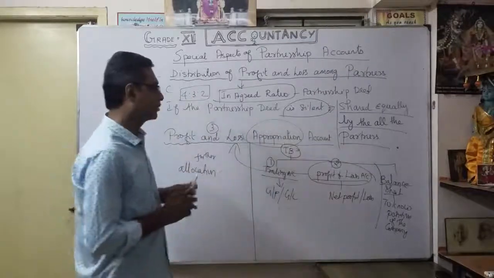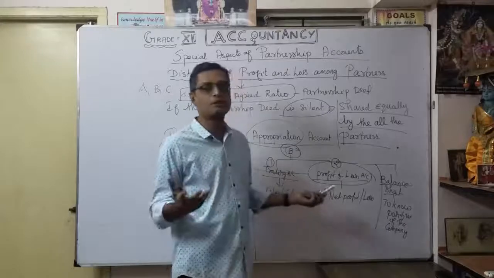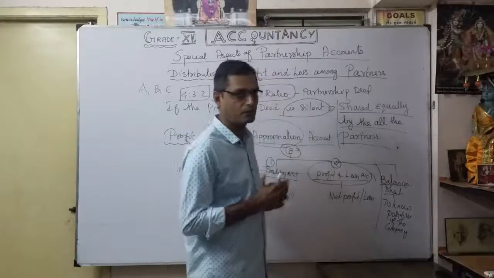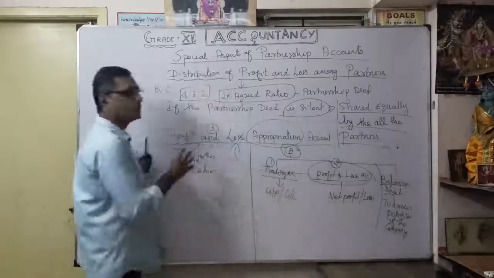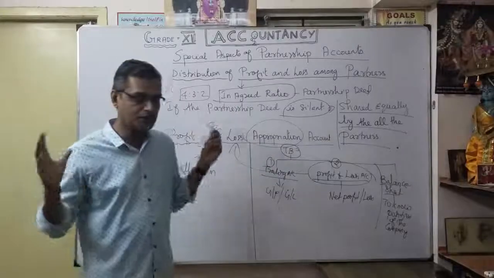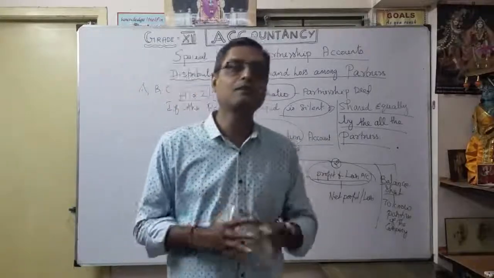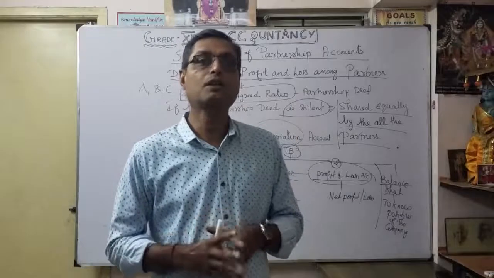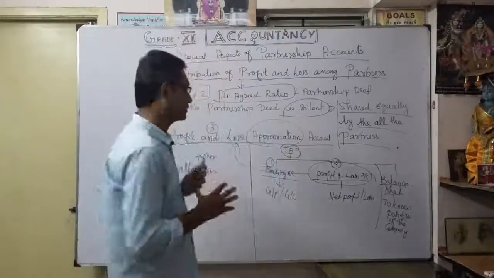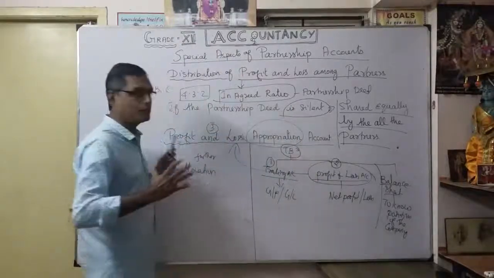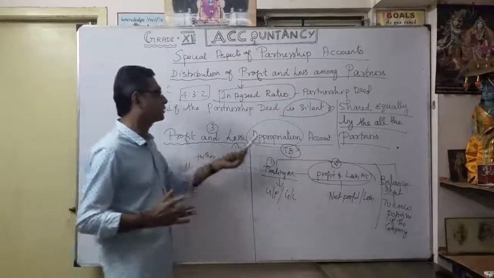Understood now? The profit and loss account is nothing but a charge against profit, whereas appropriation is out of profit. That is information we are going to discuss later. So what's the difference between the profit and loss account and the profit and loss appropriation account? That's very important here, so we are going to prepare the profit and loss appropriation account.